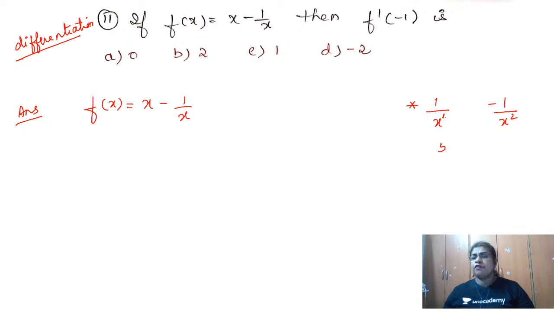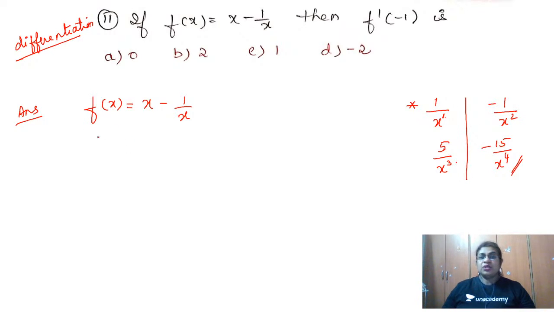For example, if you have 5 by x to the power 3, what is the derivative? Within 1 second you are going to get the answer. How do I write it? Write a minus sign. 5 3s are how much? I said you have to multiply first. 5 3s are 15, by raise the power of x by 1, x to the power 4. Done. Isn't that simple?